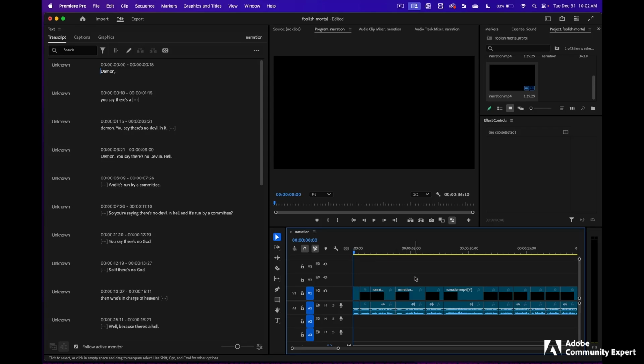Now that we have our video transcribed, you'll notice that the preview is all black. Let's talk about the timeline here. The top of the timeline is the video. The bottom of the timeline is the audio. We want to separate the video from the audio to delete the video. We don't need that part.